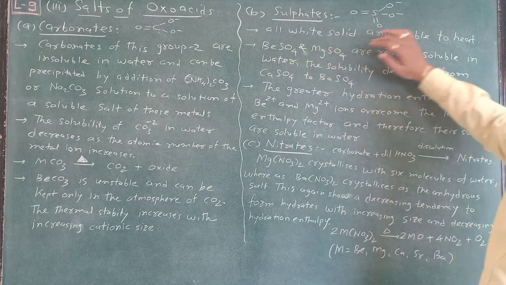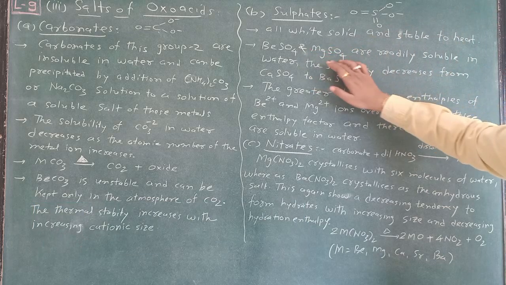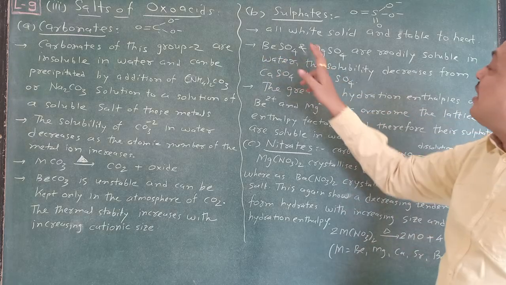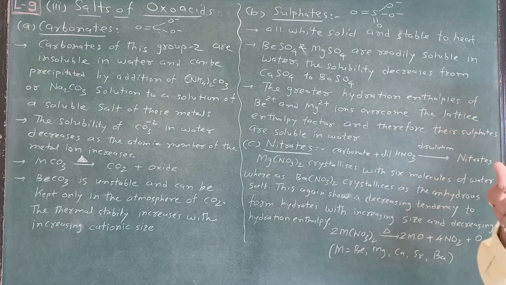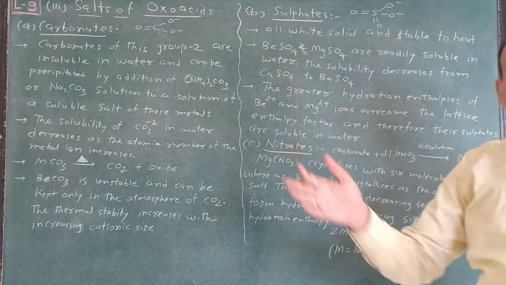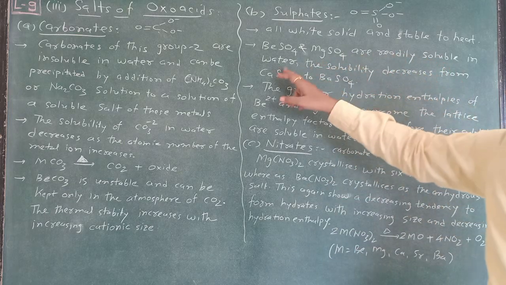In alkaline earth metals, the sulfates are all white, solid, and stable to heat. Beryllium sulfate and magnesium sulfate are readily soluble in water. This is because Be+2 and Mg+2 are very small in size, and that's why they are readily soluble in water.